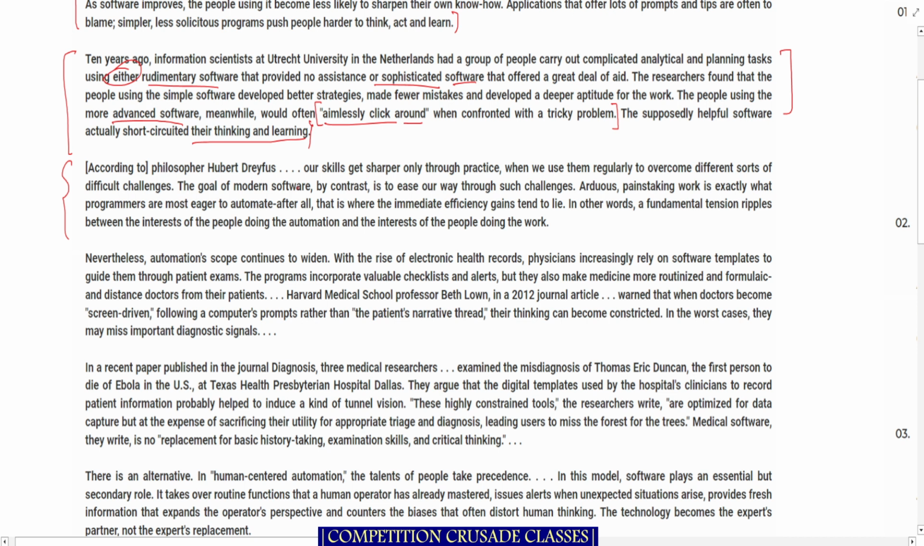According to philosopher Hubert Dreyfus, our skills get sharper only through practice. Now this is an interesting idea that this Dreyfus fellow is saying. When we use them regularly to overcome difficult challenges, our skills improve. The goal of modern software, by contrast, is to ease our way through such challenges. Arduous, painstaking work is exactly what programmers are most eager to automate. After all, that is where the immediate efficiency gains tend to lie. In other words, a fundamental tension ripples between the interest of people doing automation and the interest of people doing the work. Now, this is a fairly easy read, no heavy arguments, no heavy idea sharing.